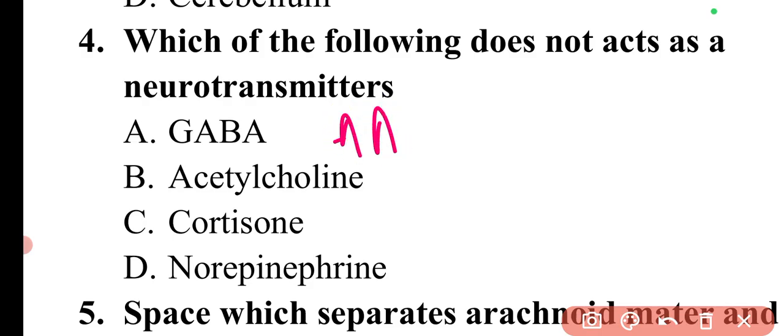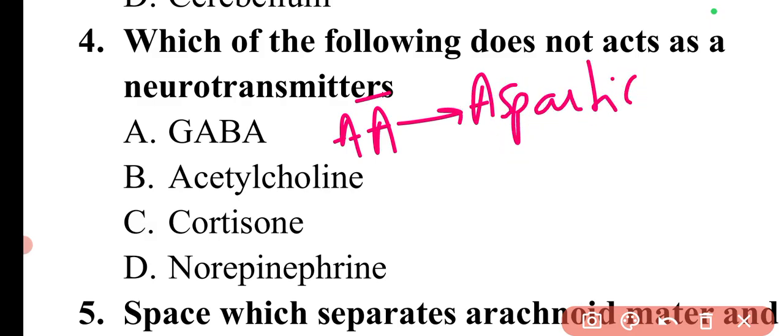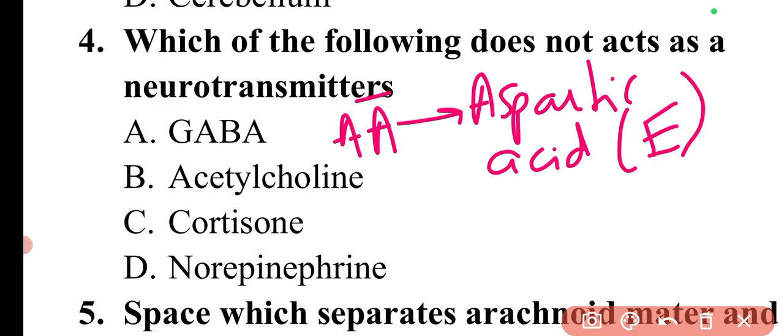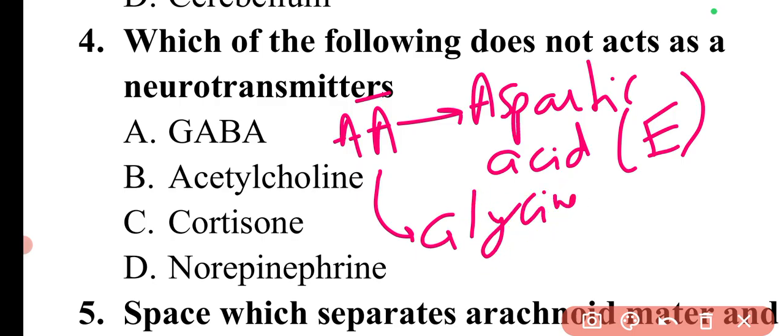For example, in the amino acid derived category, we can find aspartic acid, which is an excitatory neurotransmitter. Then there is glycine, which is an inhibitory neurotransmitter.